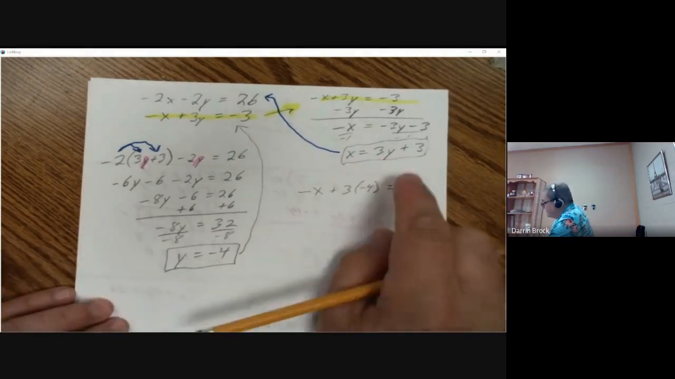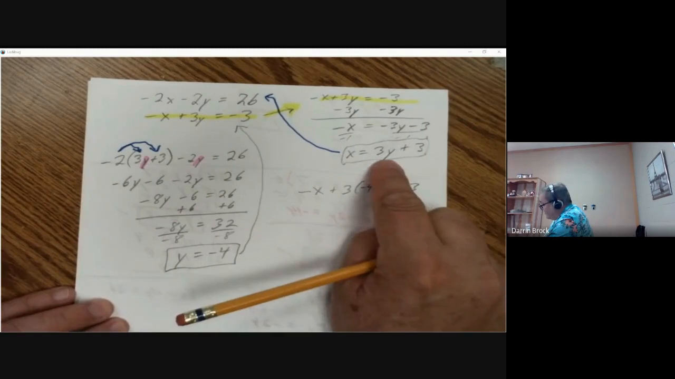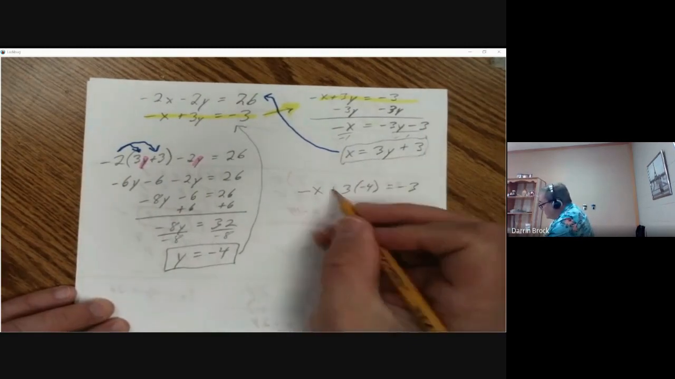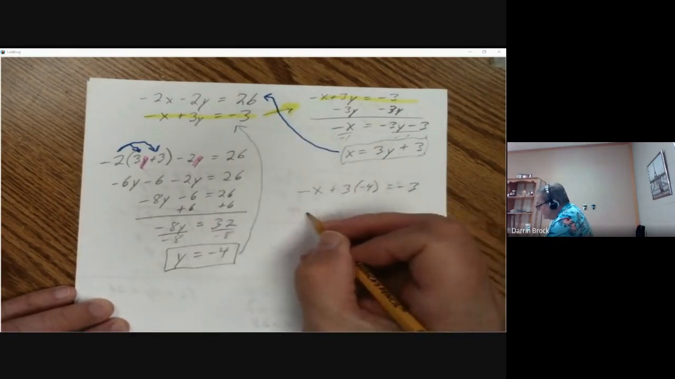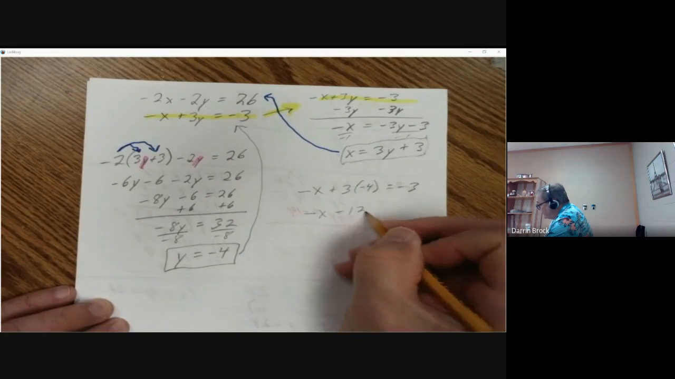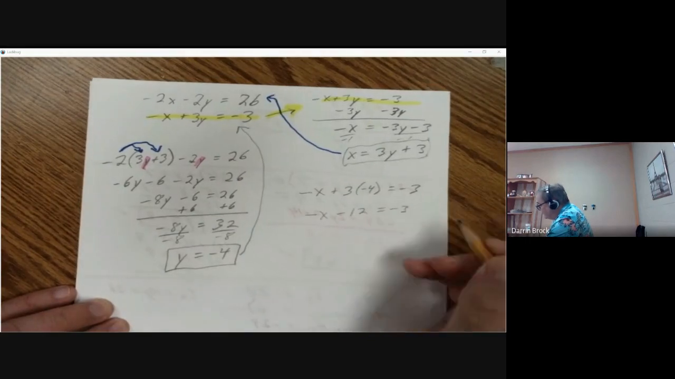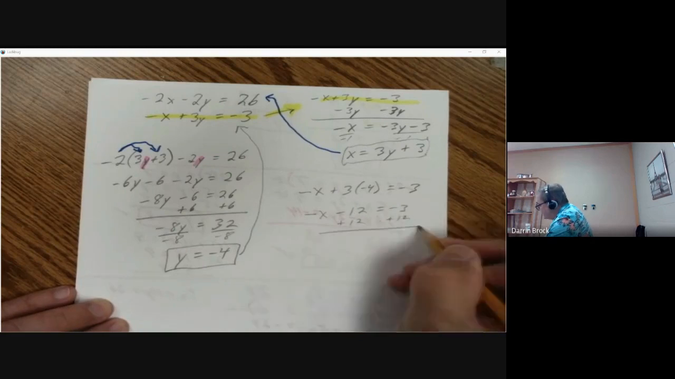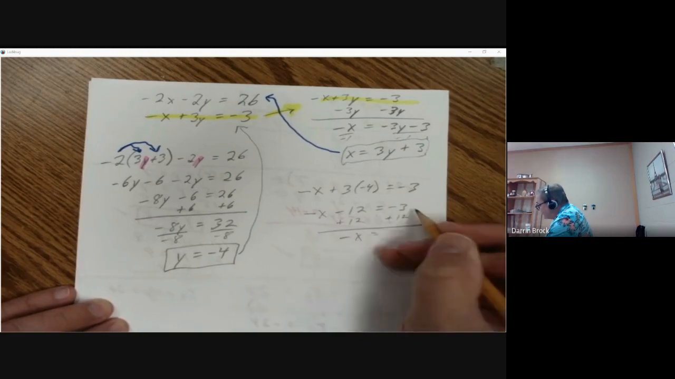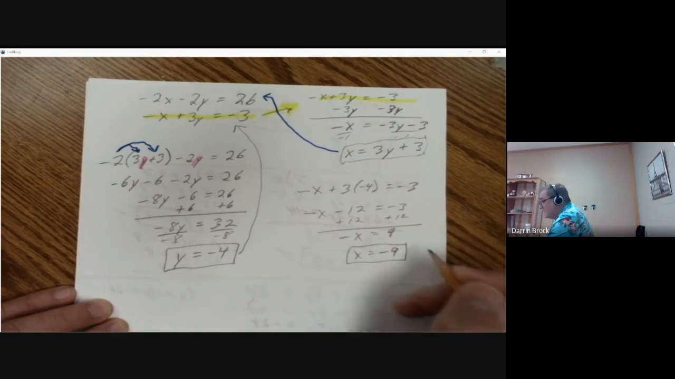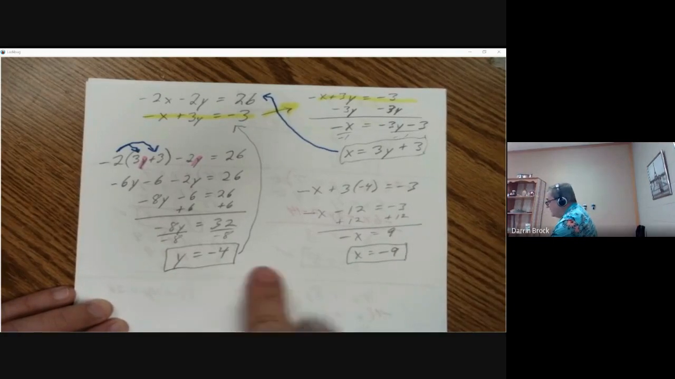We're going to give it x. We could also put it right there because we know what x equals. But I'm going to put in this other equation. So negative x, 3 times negative 4 is negative 12 equals negative 3. Add 12 to move that to the other side. So I've got negative x equals 9. So x equals negative 9. So I've got y equals negative 4, x equals negative 9.